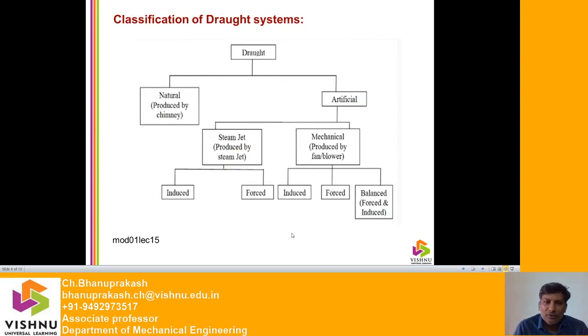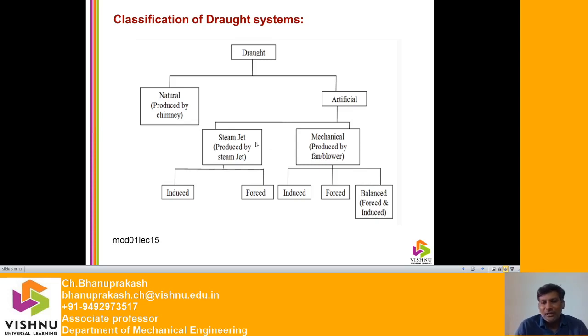Classification of draft systems. Generally the classification of draft system will be divided into two. One is the natural, it means produced by chimney. So here there is no fan and all. We will discuss that very clearly in the upcoming slides. The next one is the artificial. So the artificial draft system is again subclassified into, one is the steam jet, another one is the mechanical draft.